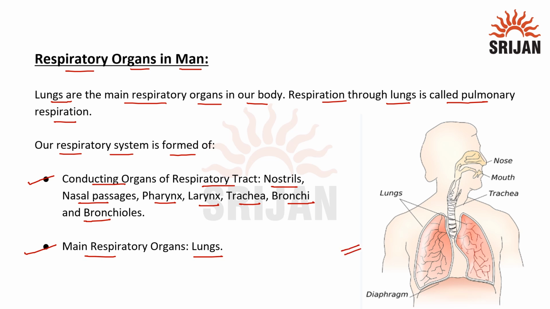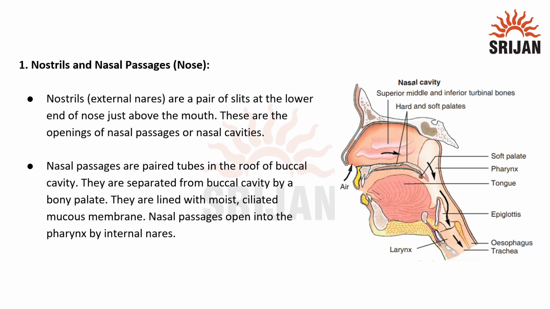In this image over here, we have the respiratory system in human. So here we can observe this is nose, this is the nasal passage. Here we have the trachea. The trachea divides into bronchi and bronchioles, and these are our lungs. And lungs are the main respiratory organ. Let's understand all these one by one.